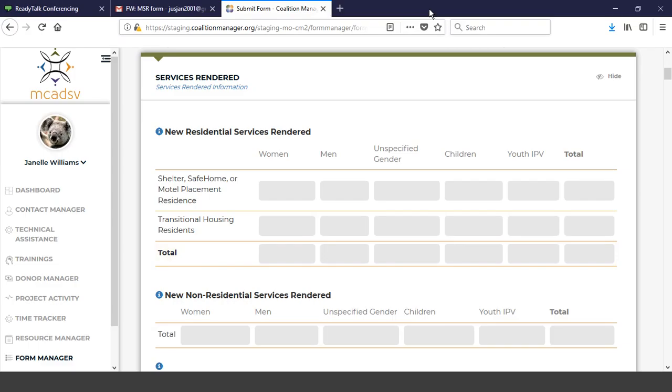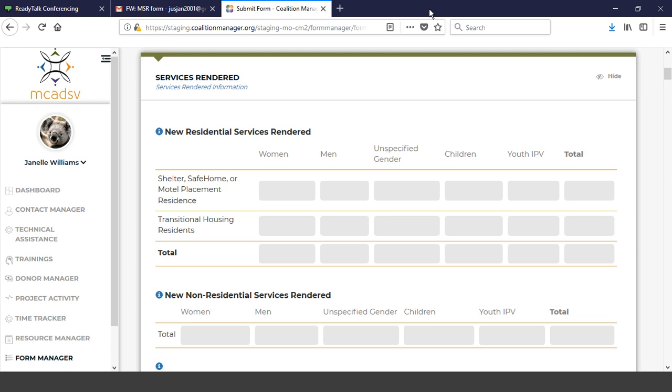We're going to start right at the beginning. Currently, Coalition Manager is being updated, and as you all know, you've been sending in some MSRs, additional element fields, by paper or fax, or you scan them in an email to me. There are new elements, but as you can see, MSRs are going to look a little different too. So we wanted to go through this for domestic violence services and look at what it's going to look like and what the changes are.